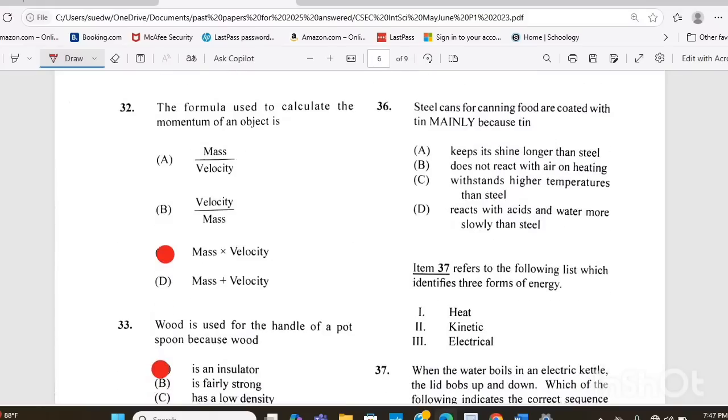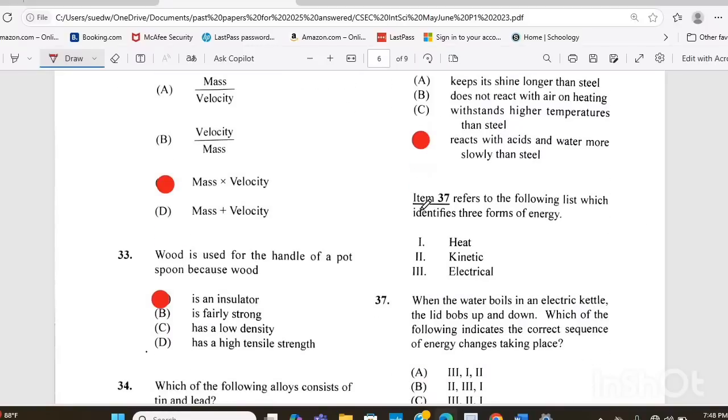Question 36. Steel cans for canning food are coated with tin mainly because tin A keeps its shine longer than steel, B does not react with air on heating, C withstands higher temperatures than steel, or D reacts with acids and water more slowly than steel. The answer there is D, because it reacts with acids and water more slowly than steel.